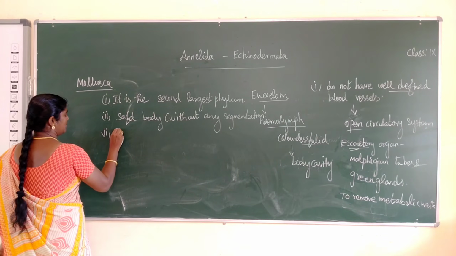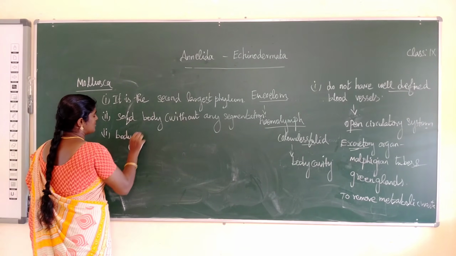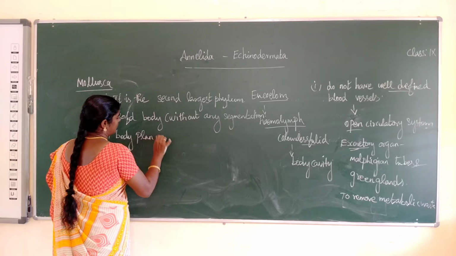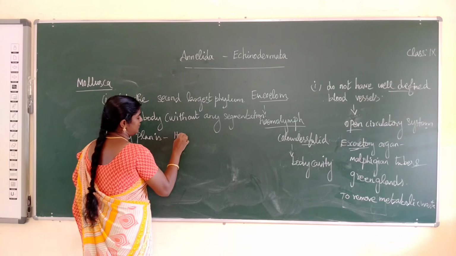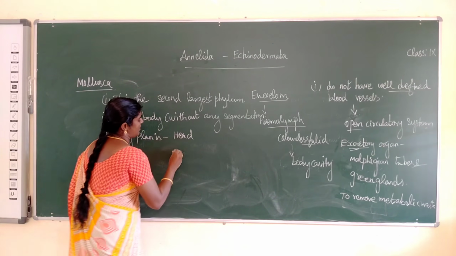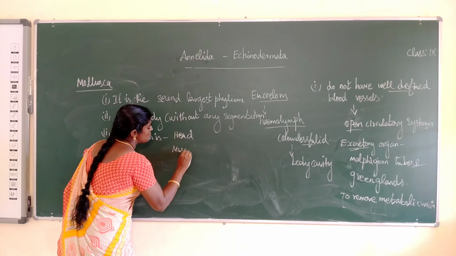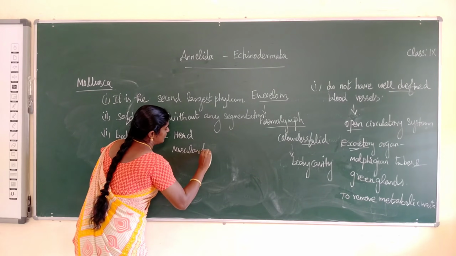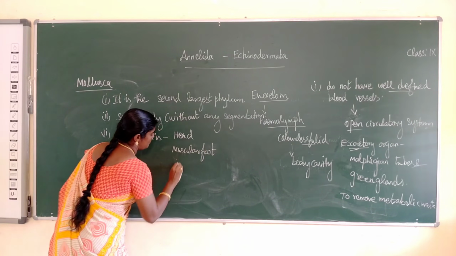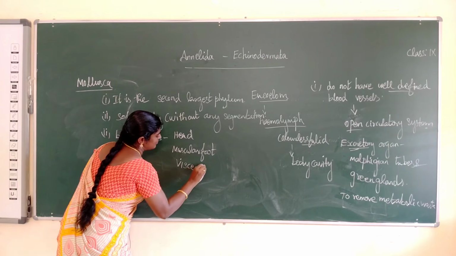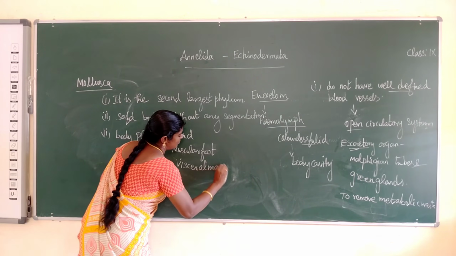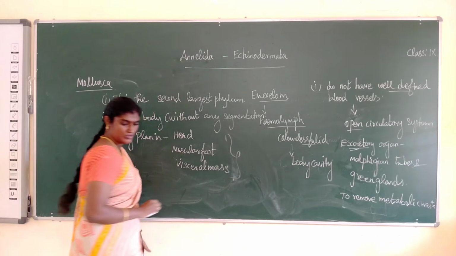The body plan is: first one head, second one muscular foot, next one visceral mass.